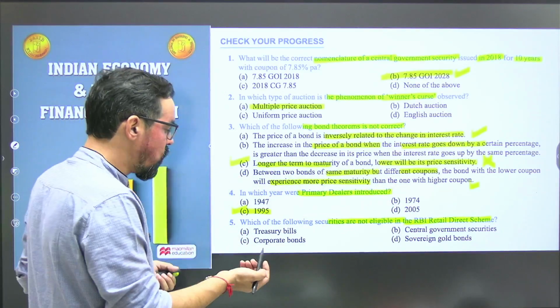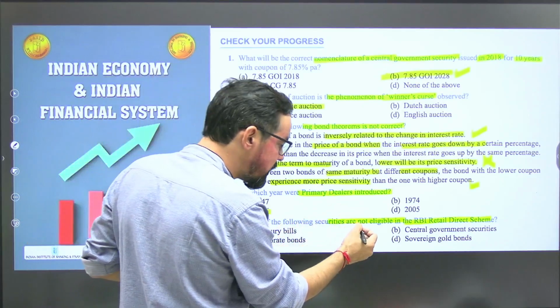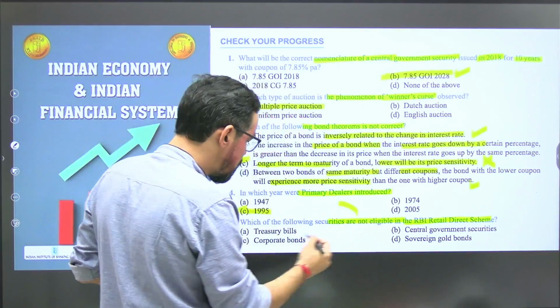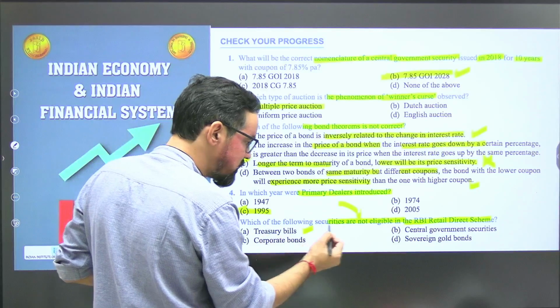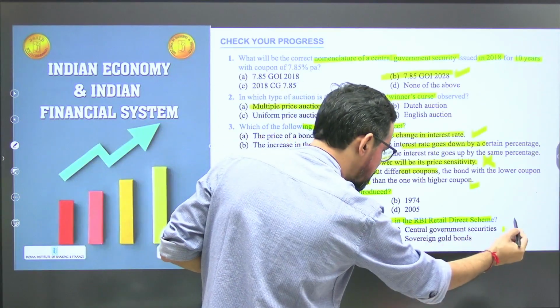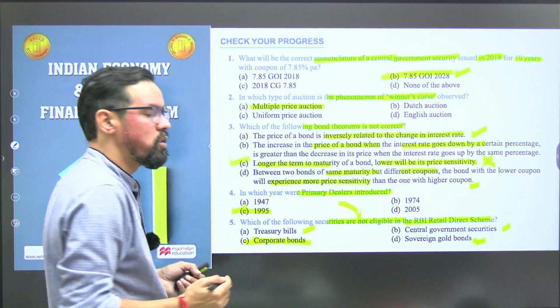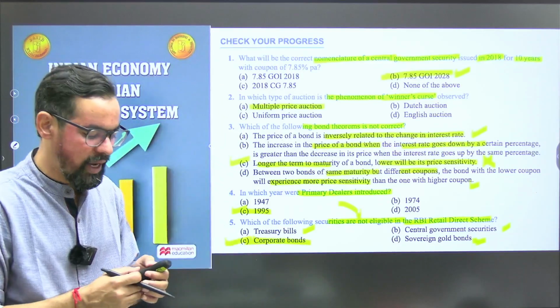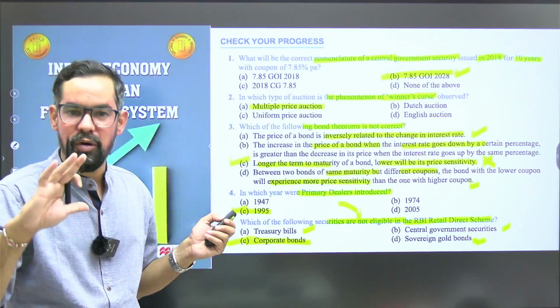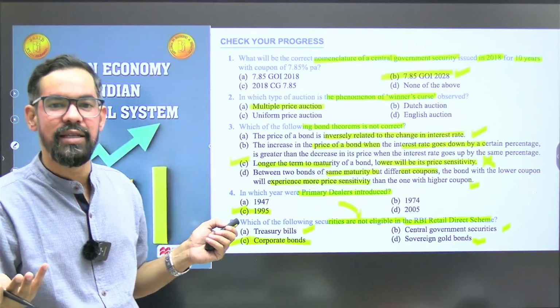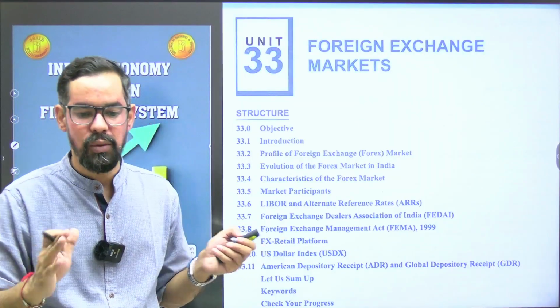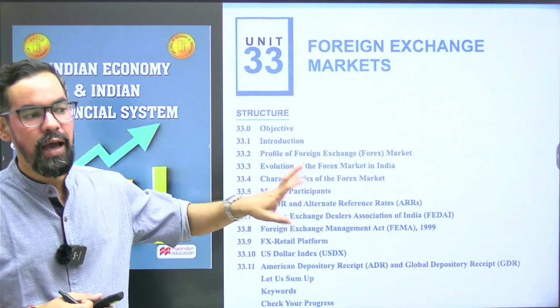Okay, so which of the following securities are not eligible? So treasury bills are part of this, central government securities, sovereign bonds. So what will be your correct answer? Corporate bonds. Corporate bonds are generally issued by corporates like TCS, Reliance and all. So this is not part of the RBI Retail Direct scheme.